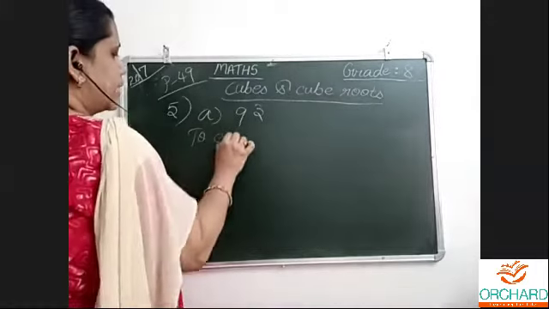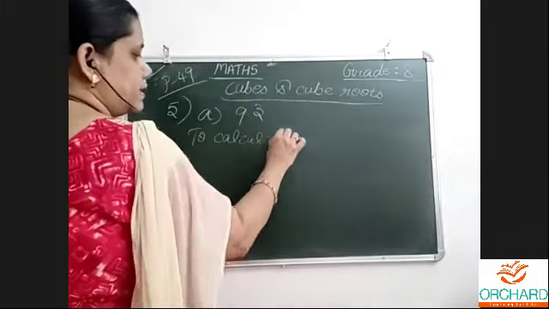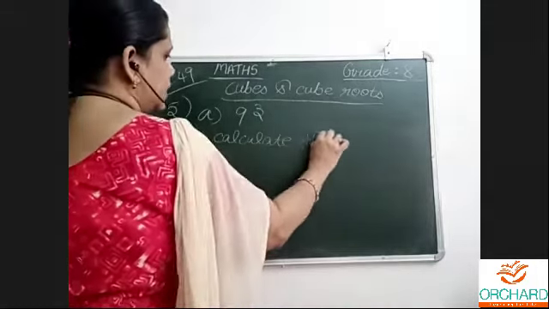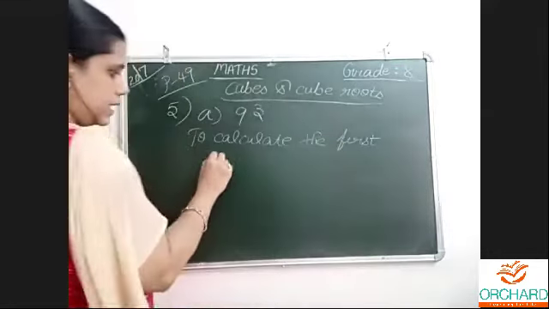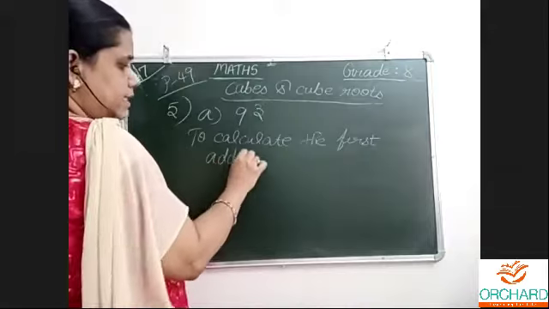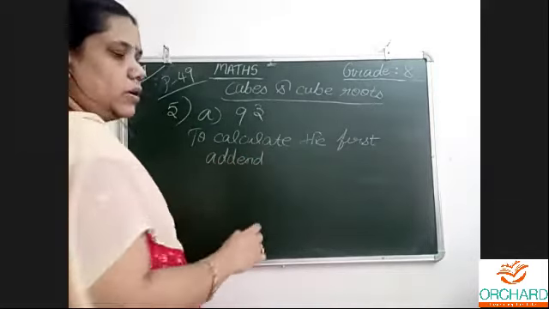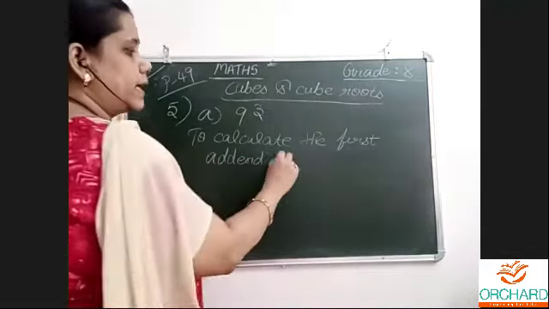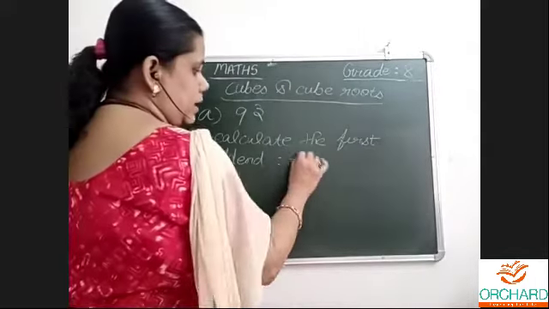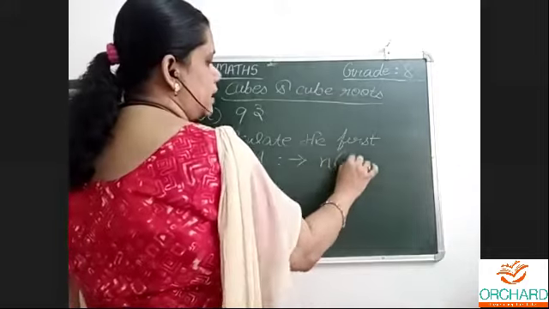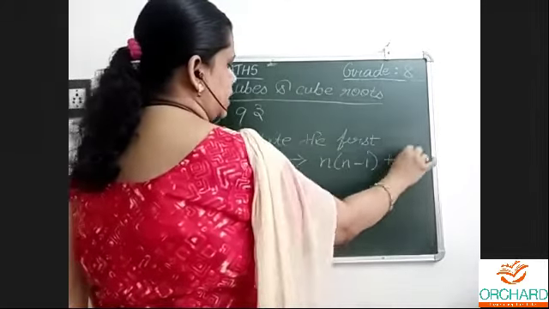First thing is to calculate the first addend. Addend means, I want to write the number as a sum of odd numbers, so I want the first odd number. For that, the formula is n into n minus 1 plus 1.